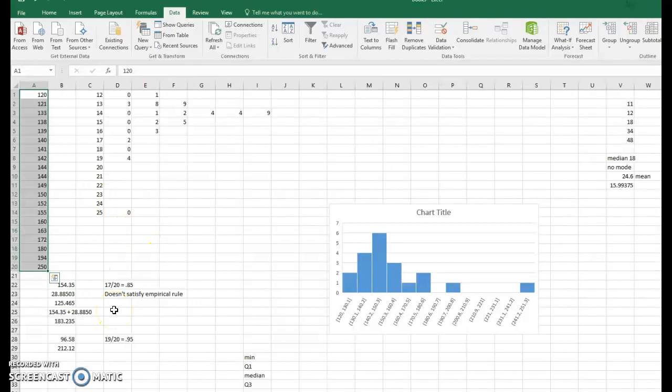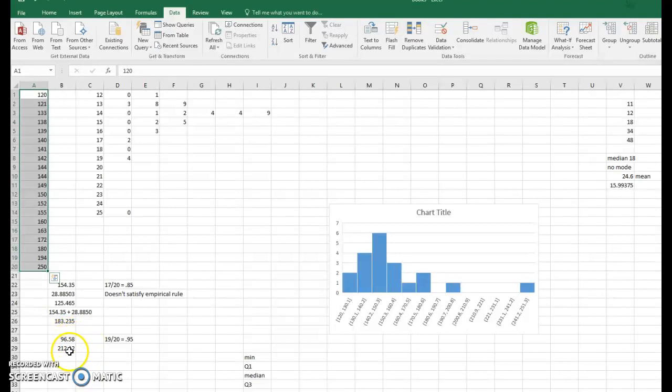But if we go ahead and do 2 standard deviations from the mean, in other words, if we take 154.35 minus 2 times our standard deviation, 28.885, we get 96.58. And if we take 154.35 plus 2 times 28.885, we get 212.12.